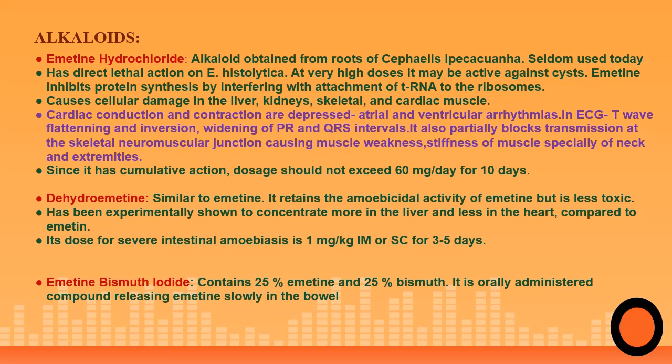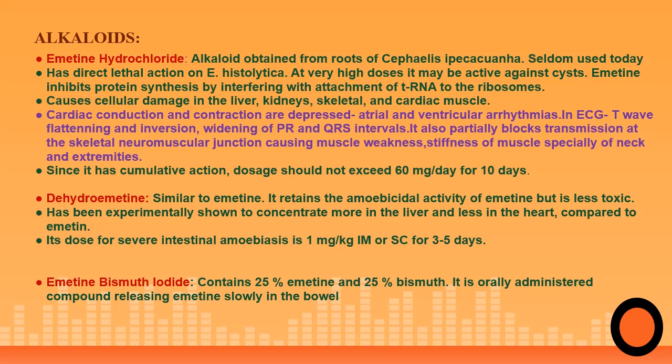Well, the next class of drugs coming under tissue amoebicides are the alkaloids. The very famous emetine, the alkaloid which was obtained from the roots of Cephaelis ipecacuanha, was once upon a time a very powerful drug used as an antiamoebic drug. Although these days it is very rarely used because of the availability of better drugs like metronidazole. Emetine has a direct lethal action on Entamoeba histolytica. At very high doses, it is also active against the cysts. So this is a very special feature, that even the trophozoite as well as the cyst form can be taken care of by emetine.